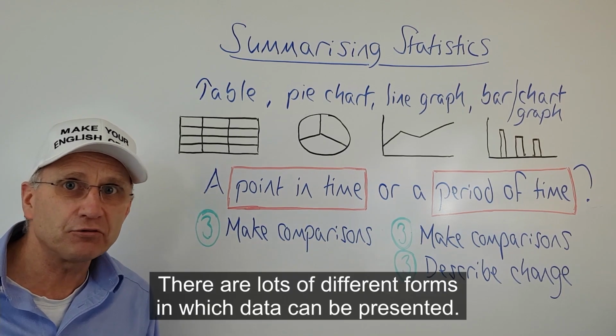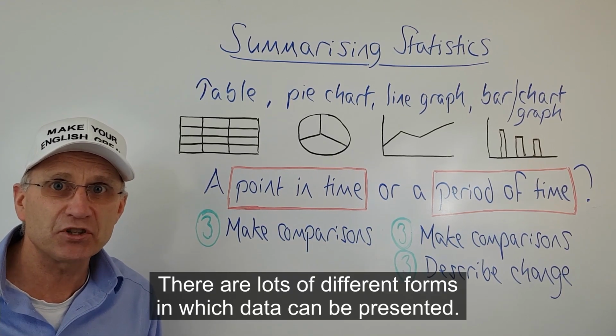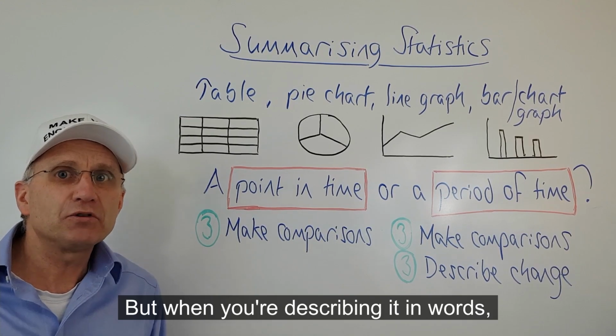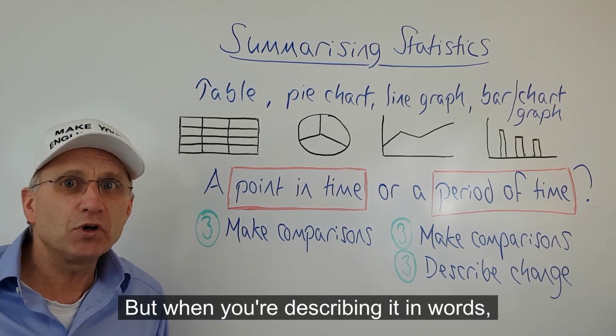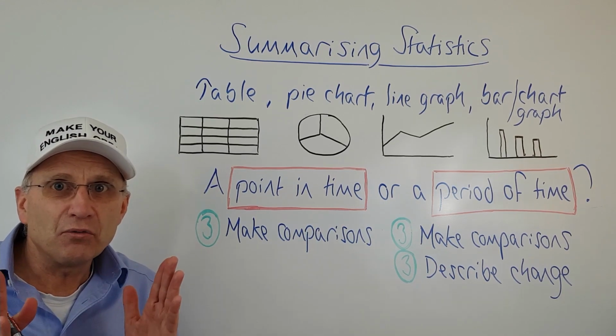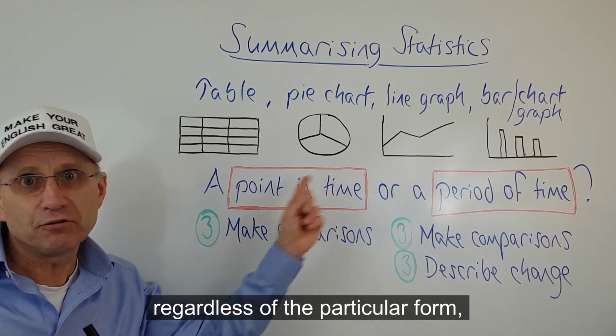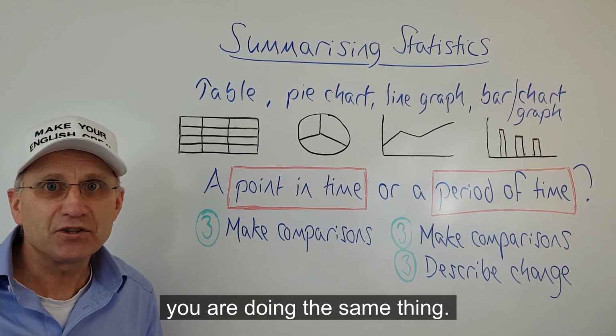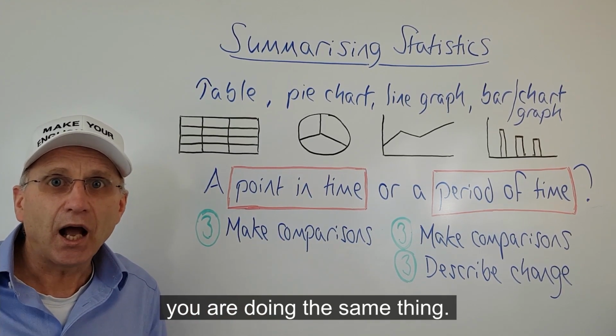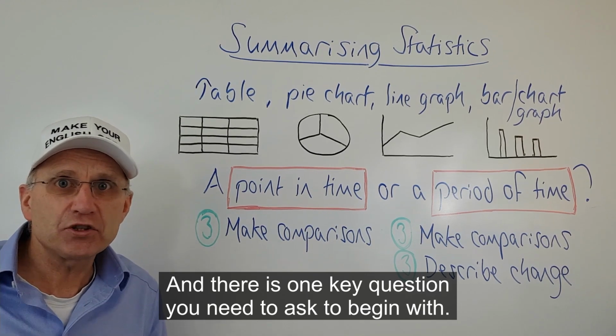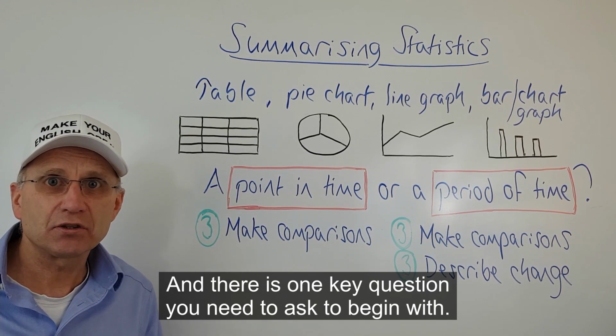There are lots of different forms in which data can be presented, but when you're describing it in words, regardless of the particular form, you are doing the same thing. And there is one key question you need to ask to begin with.